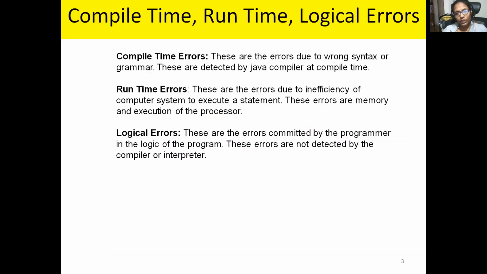Before going to exception handling, I told you that we will discuss errors. Actually, there are three types of errors. Of course, we have many different types of errors, but here we are basically dividing them into three categories. The first one is compile time errors, the second one is runtime errors, and the third one is logical errors.